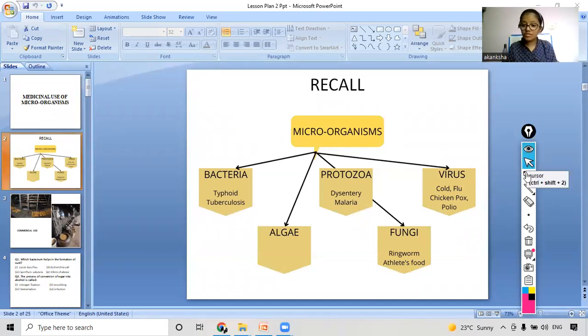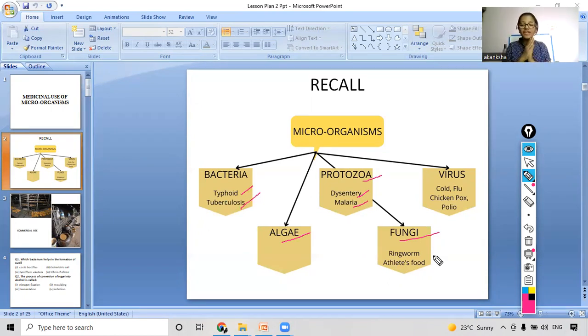And there were also the diseases caused by them. Bacteria was causing which types of disease? Typhoid and tuberculosis. And we read about algae. What were the two types of algae that we saw the example of? Chlamydomonas and Spirogyra. Yes, what about the protozoa? What disease was the protozoa causing? Dysentery and malaria. Yes, and what about the fungi? What was it causing? The bread mold.